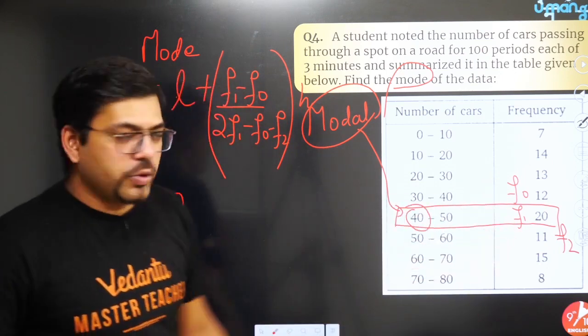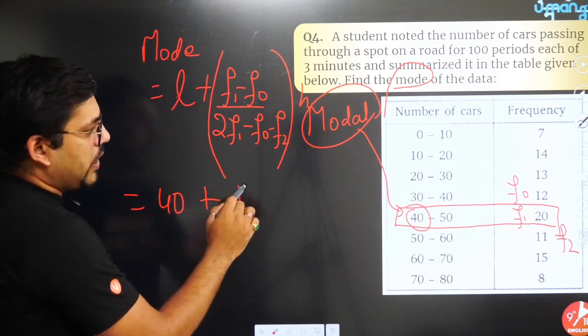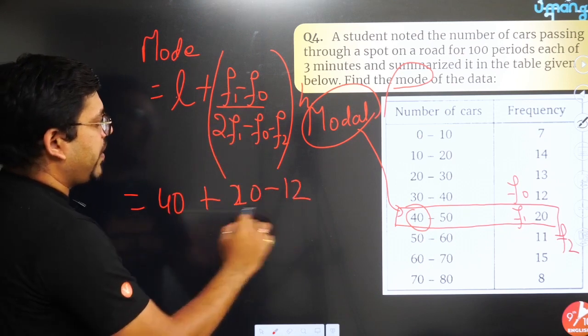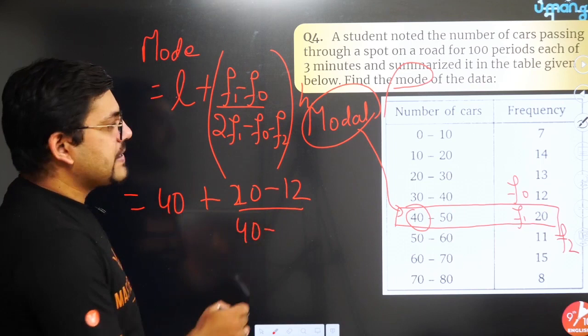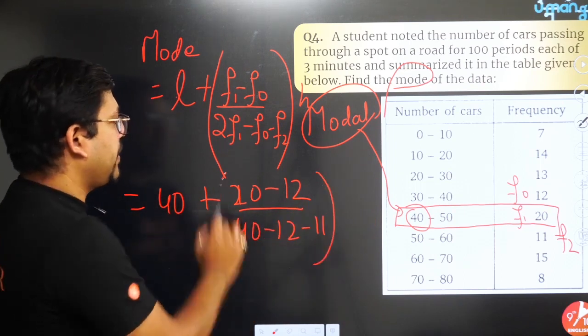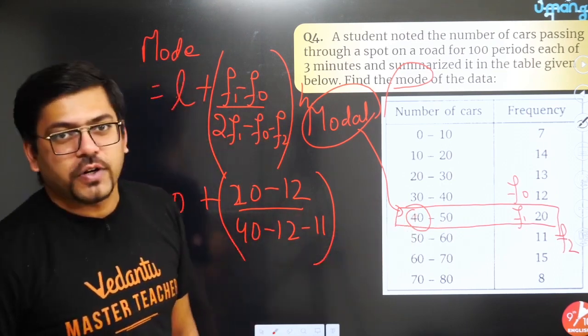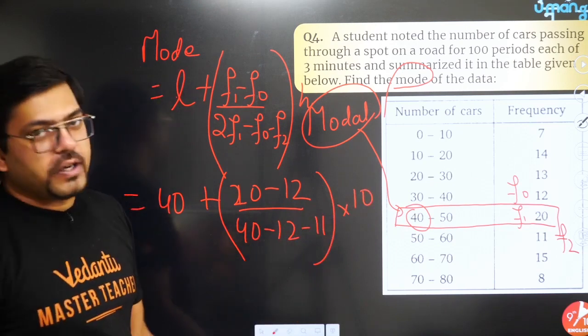Now just put the values: 40 plus (20 minus 12) divided by (2 times F1, which means 40, minus F0, which means 12, minus F2, which means 11), whole multiplied by H, the width of the class. The width of the class, that is 40 to 50, means 10. Now you have to solve it, calculate it, and you will get the answer.